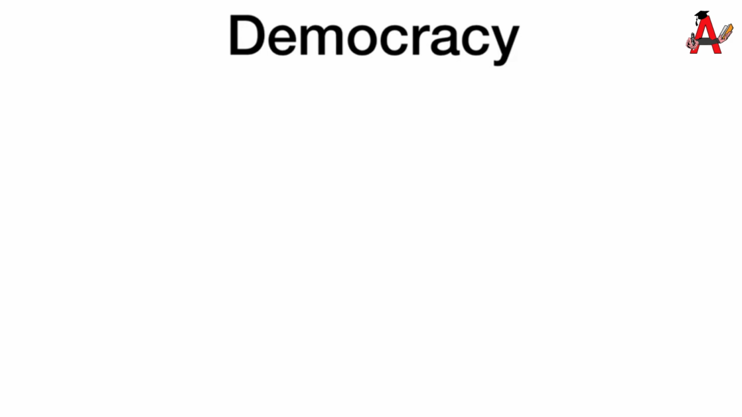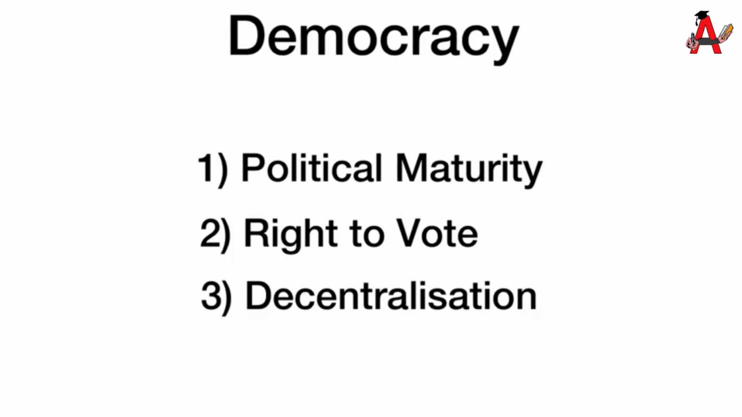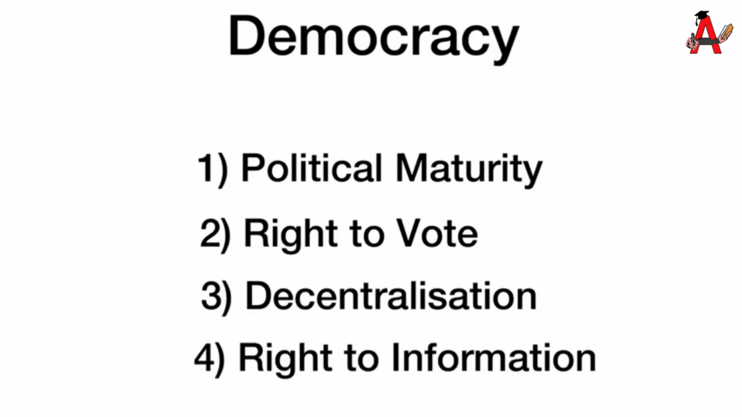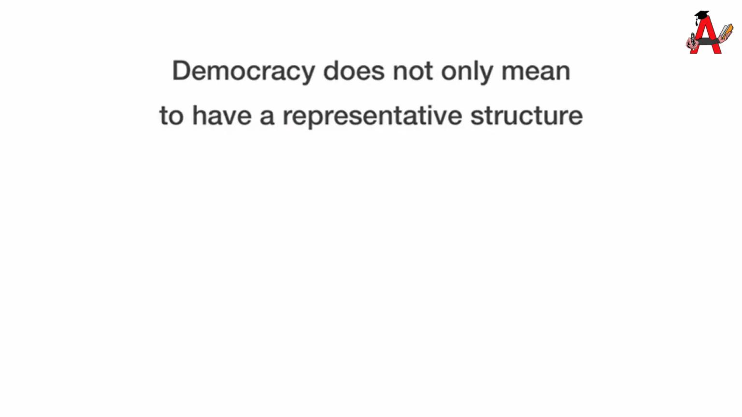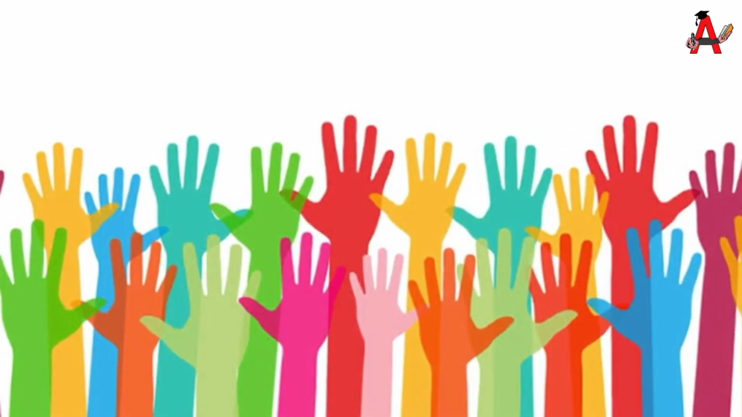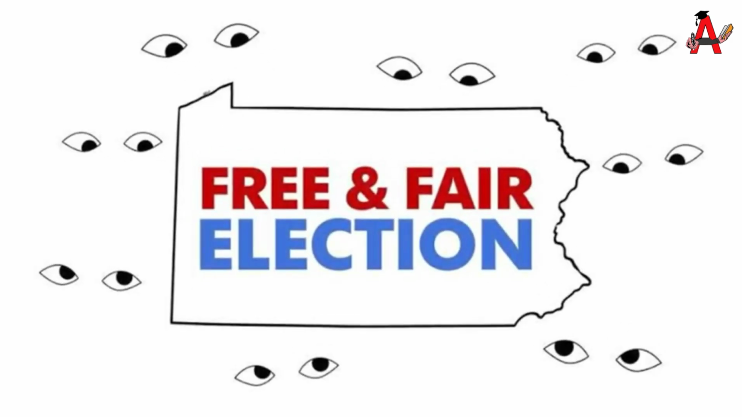In the first section, we will talk about democracy. Democracy would include topics such as political maturity, right to vote, decentralization and right to information. Let's start with political maturity. Democracy does not mean to have just a representative structure. It means we need to actually have the practice of democracy, which means we need to have larger representation in the state legislature or the parliament or the local government, which is possible only when we hold free and fair elections,